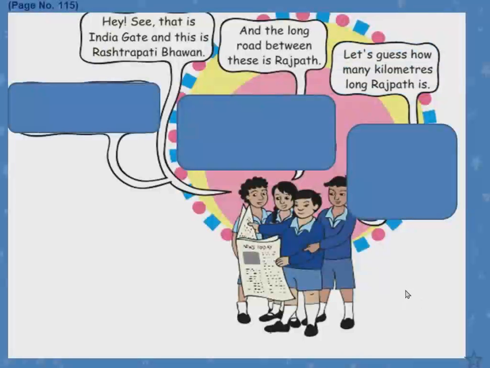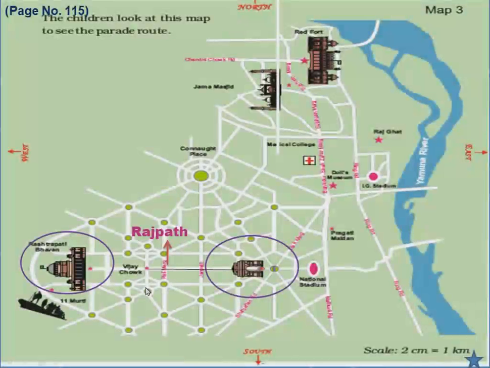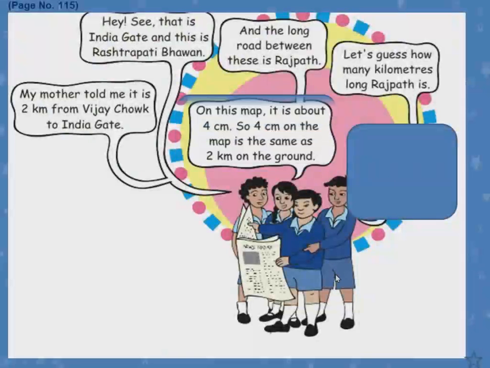Let's guess how many kilometers long Rajpath is. Now, what is the boy saying? My mother told me it is 2 kilometers from Vijay Chowk to India Gate. What did his mother tell? It seems from Vijay Chowk to India Gate, it is 2 kilometers. On this map, it is about 4 centimeters. So, 4 centimeters on the map is the same as 2 kilometers on the ground.